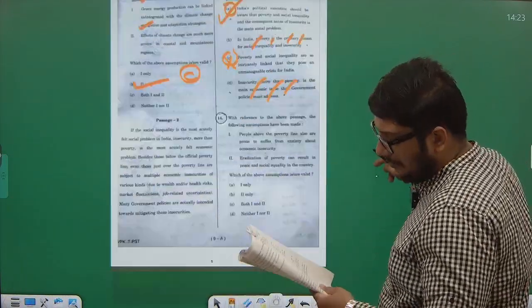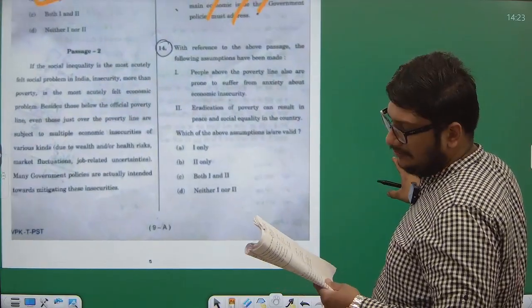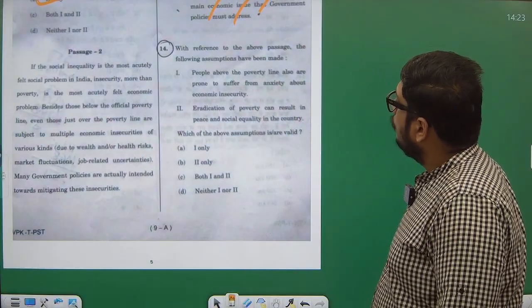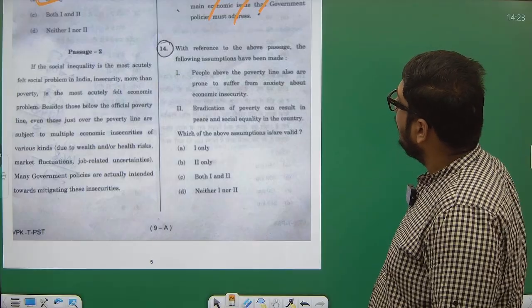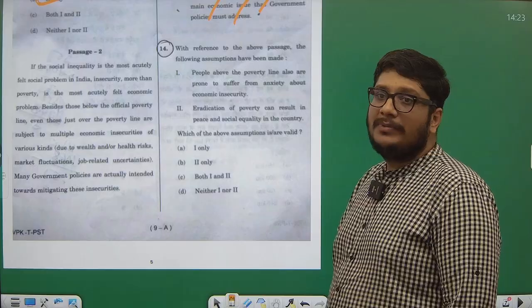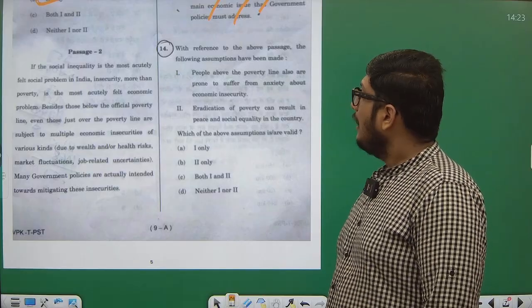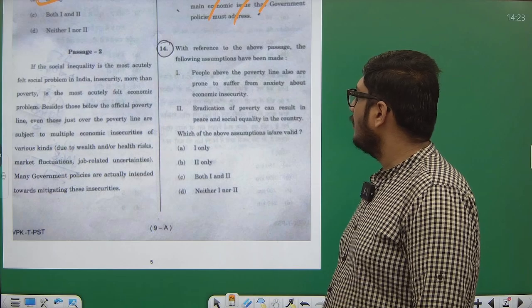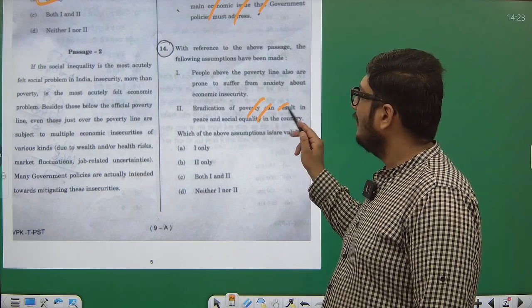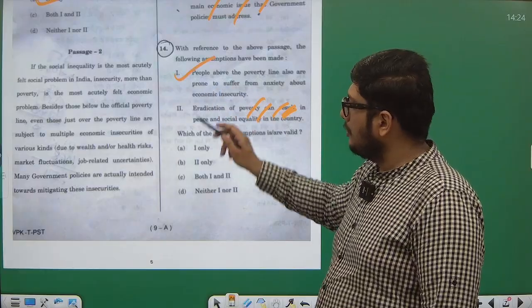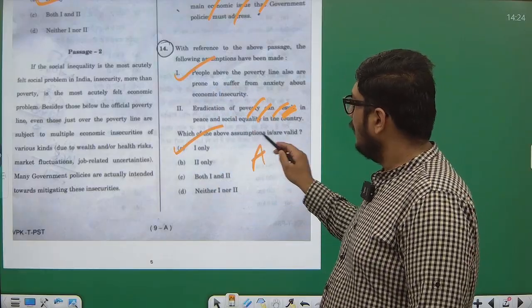With reference to the above passage, the following assumptions have been made. People above the poverty line also are prone to suffer from anxiety about economic insecurity. Eradication of poverty can result in peace and social equality in the country. This is definitely incorrect. People above the poverty line are also prone to suffer. Absolutely correct. So option A is correct.